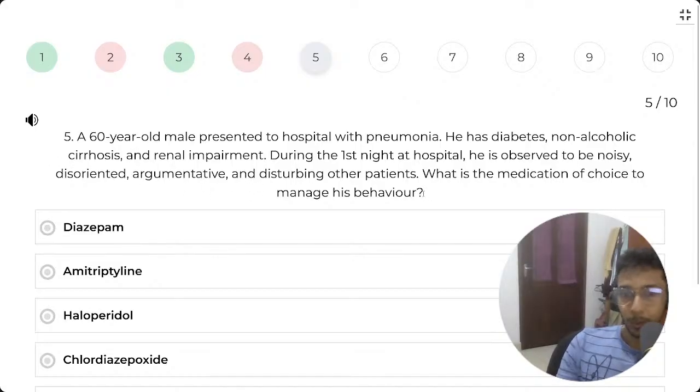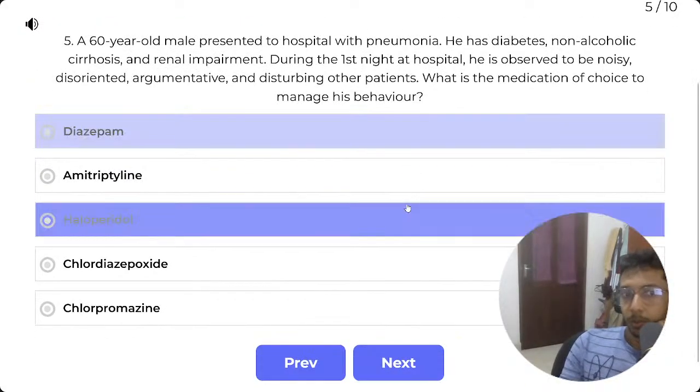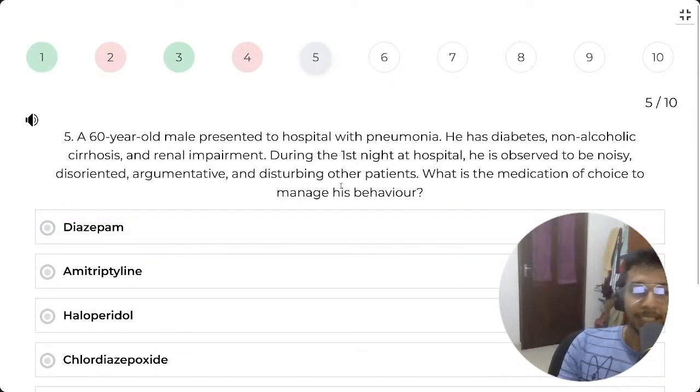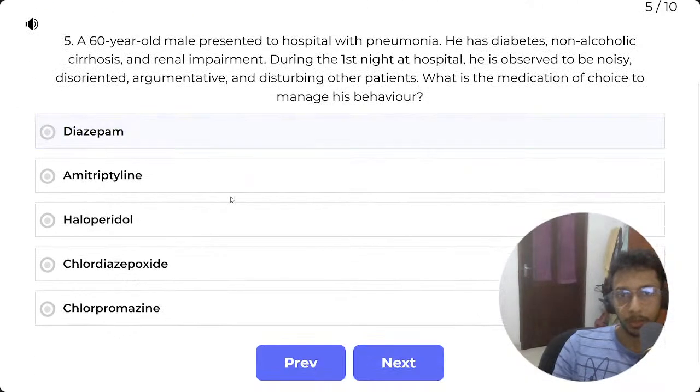So the patient could be in delirium is what I'm gathering from this. What is the medication of choice to manage his behavior? So, if you don't know the pathology of the patient, if it's an agitated patient who is not psychotic, first choice is to give them a benzodiazepine.